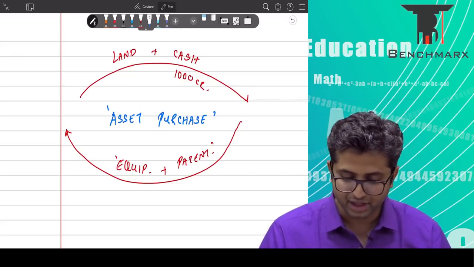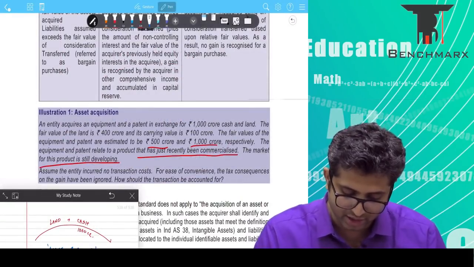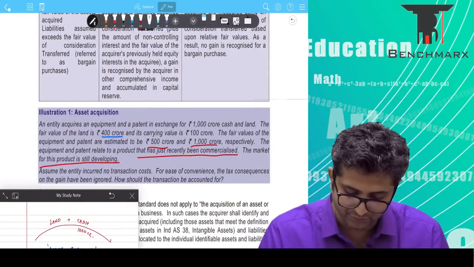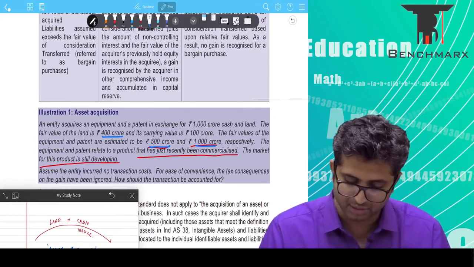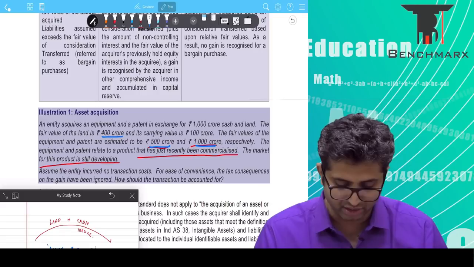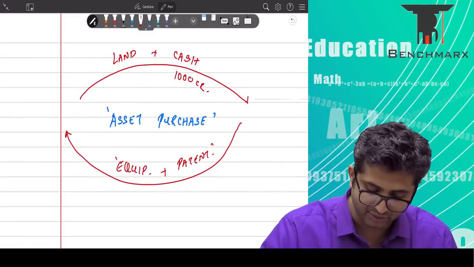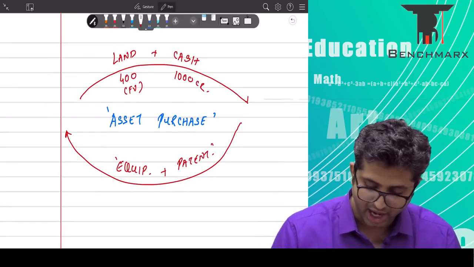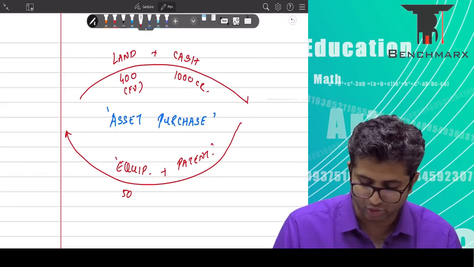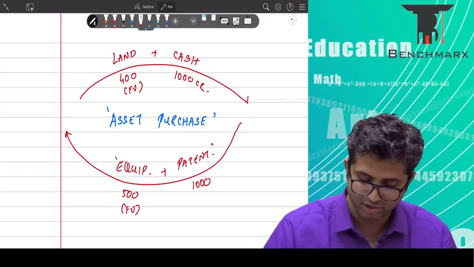So when we look at the fair values over here, do we have fair values for every transaction? Yes, we look at the fair value of land being 400, the fair value of equipment and patent being 500 and 1,000 respectively. So if I jot these fair values down, land has a fair value of 400, equipment has a fair value, if I am not wrong, of 500, patent has a fair value of 1,000. These are fair values.